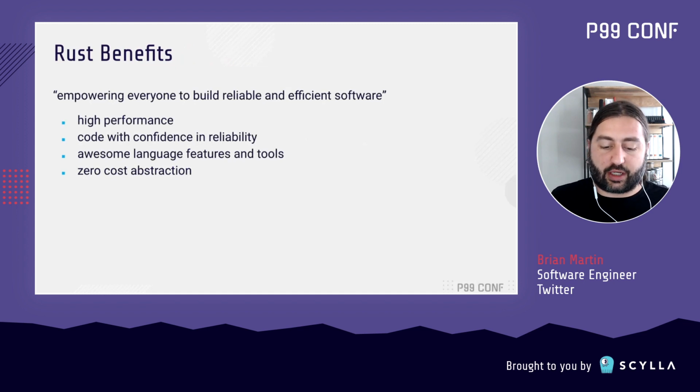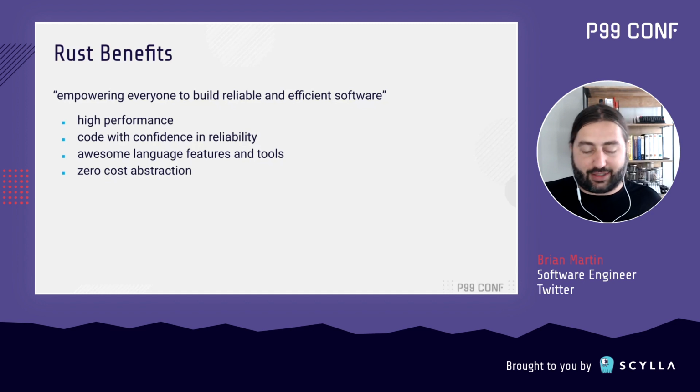I think at the end of it, this quote from the main Rust lang page really summarizes it: Rust empowers everyone to build reliable and efficient software. And I think this was really proved out through this whole thing. Rust allowed me to write something that was very high performance, and I was able to code with confidence in reliability due to all the nice language features that Rust has. Additionally, there are also lots of really great tools in Rust that really helped me through this whole process. One of the best things, though, was the zero-cost abstraction in Rust, which allowed us to express the code in a different way.